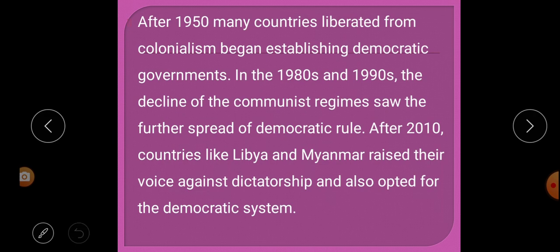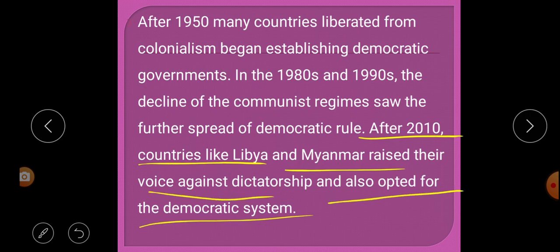Next, after 2010, countries like Libya and Myanmar raised their voice against dictatorship and also opted for the democratic system. In class 9th political science first chapter we have learned about the freedom struggle of Libya and Myanmar.